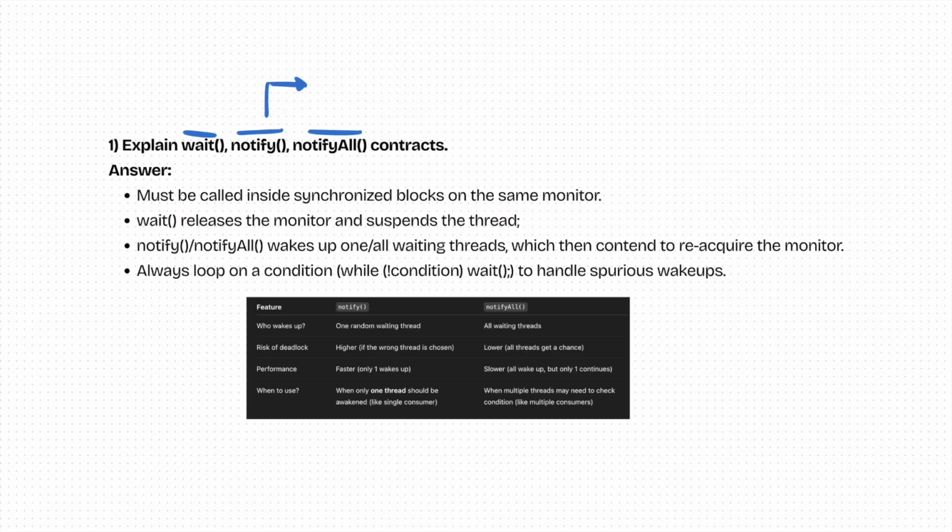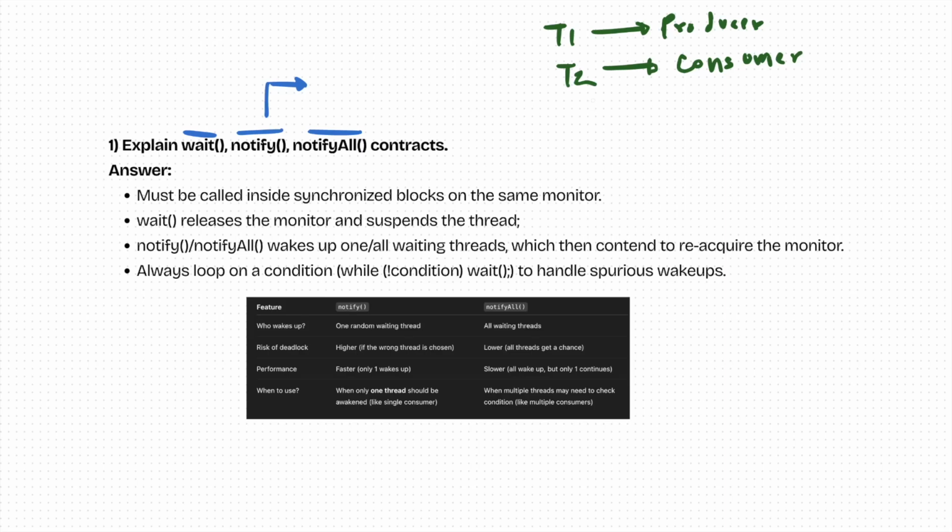For example, we have thread T1 and thread T2. Thread T1 is, let's say, the producer and thread T2 is, let's say, the consumer. When I say producer and consumer, it's just about data. T1 is producing the data and T2 is consuming the data. As simple as that. Nothing big in this.